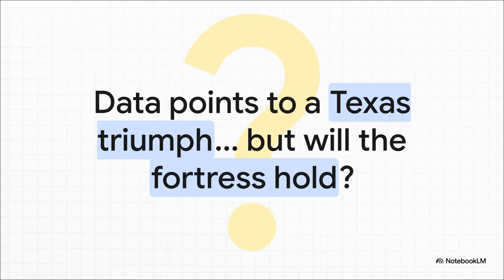That's the story. You have an AI that has looked through all the noise, all the chaos, and made this really counterintuitive call for a Texas triumph. All the data points to Austin, but that human element, that thing you can't really measure, that Montreal fortress, it's still standing in the way. So the big question is, which one is going to break first, the fortress or the algorithm?